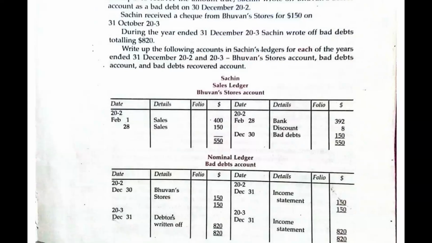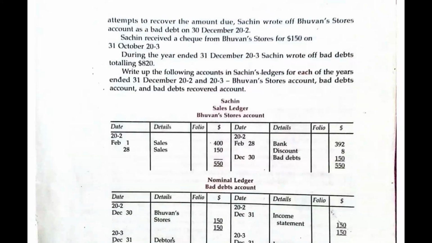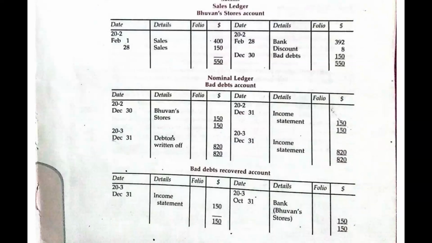Now, how do you show this in the bad debt account? Because we are trying to show the write-off of the person who was receiving. The bad debt account belongs to the business that is selling, not to the receiving person, not the Bavan stores account. It belongs to us. So every time we write off a bad debt, we debit our bad debt account.